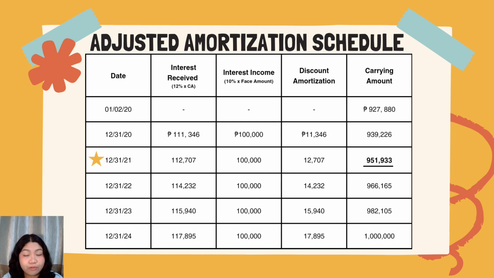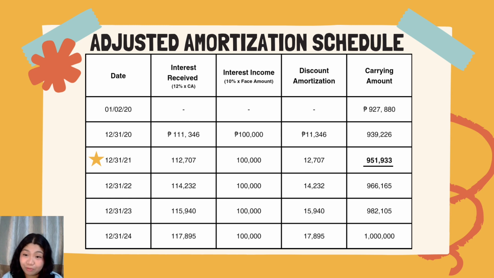The interest received of 111,346 minus the interest income of 100,000 is equal to the discount amortization of 11,346 pesos, which will be added to the amortized cost of January 2020. So 11,346 pesos plus 927,880 pesos is equal to 939,226 pesos amortized cost for December 2020.